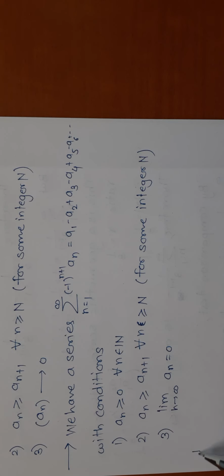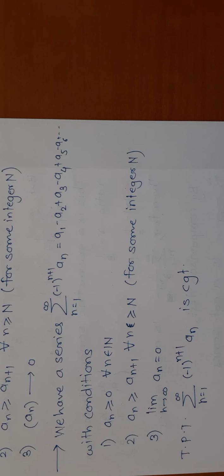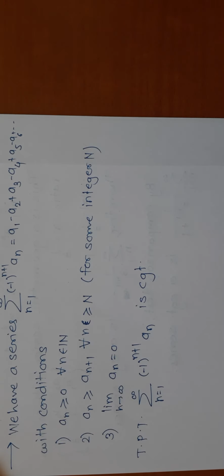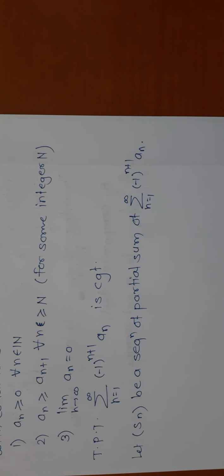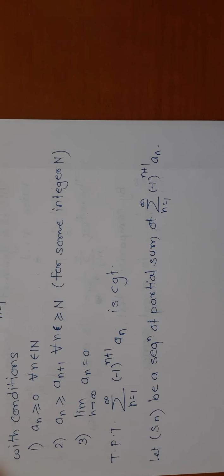So let me write what we have to prove now. Now to prove that this alternating series is convergent. Okay, so I mentioned it is convergent. See, when we discuss the convergence of series, we take help of the sequence of partial sums. So here also I will consider a sequence of partial sums. Let me consider S_n to be the sequence of partial sums of this alternating series. Okay, so what is the sequence of partial sums? That means we add terms. S_n means we add n terms.